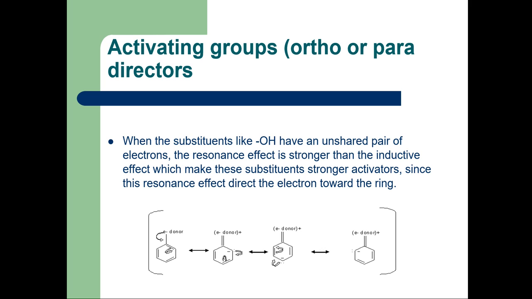So what happens? See this. When an electron donor group is present, it donates the electron towards the ring and increases the electron density at the ortho and the para position. When a substituent like OH has an unshared pair of electrons, the resonance effect is stronger than the inductive effect, which makes these substituents stronger activators, since the resonance effect directs the electrons towards the ring.